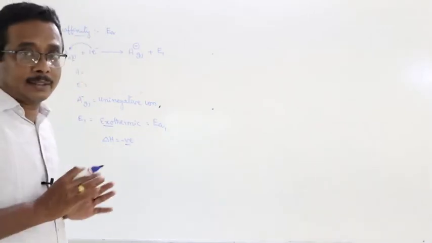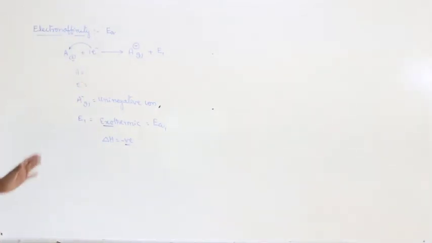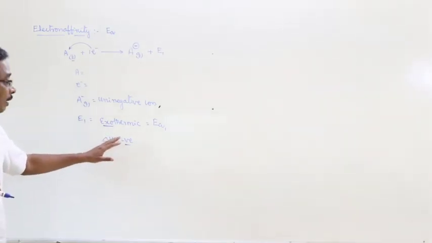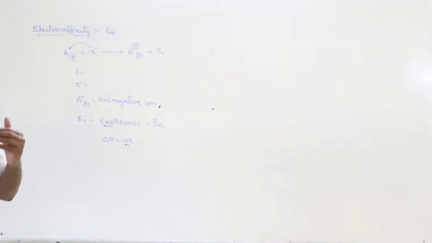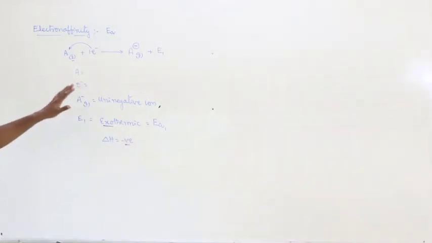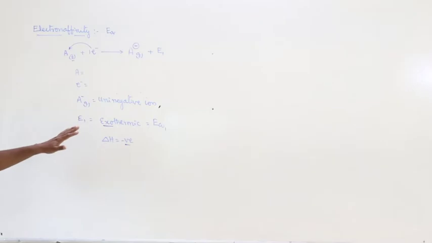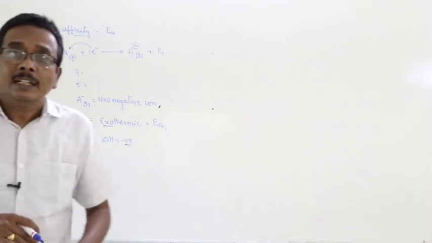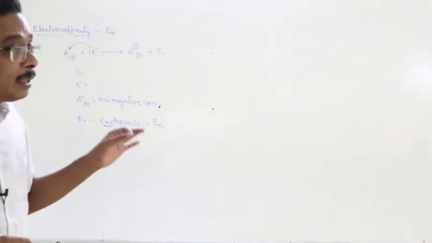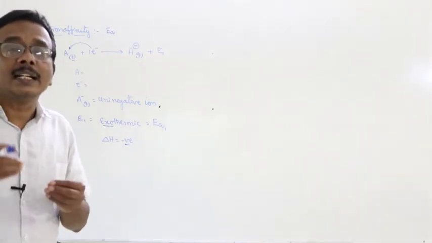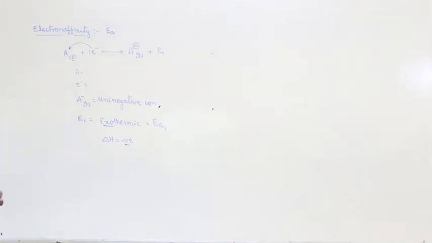Now we have to give another important statement. In most of the cases in the periodic table, the first electron affinity values are exothermic, meaning delta H is negative. In very few cases only the electron affinity is equal to 0 or in some cases positive, very less in number. But here there is a peculiar statement. The first electron affinity for most of the elements is exothermic, but the second electron affinity of most of the elements is endothermic, delta H is positive.